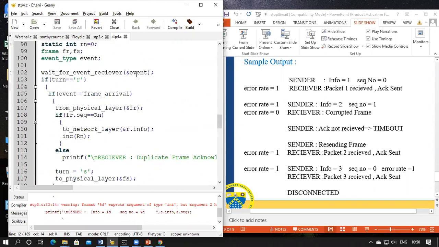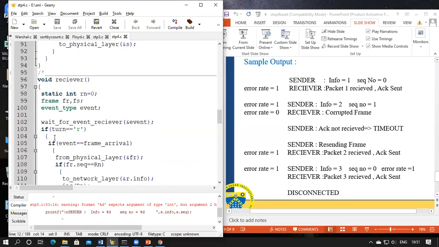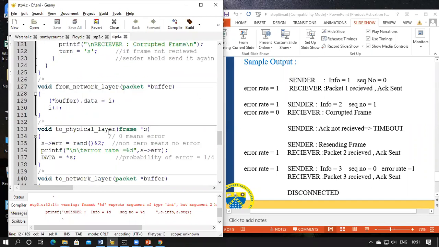So we'll wait for the event. After the event function call has come, we'll go to the next if condition. The turn is R, so we're in the correct turn. Now the event is frame arrival. So there's no error. Now we'll go to the from physical layer function. In from physical layer function, we sent one parameter. So that is assigned as 1.